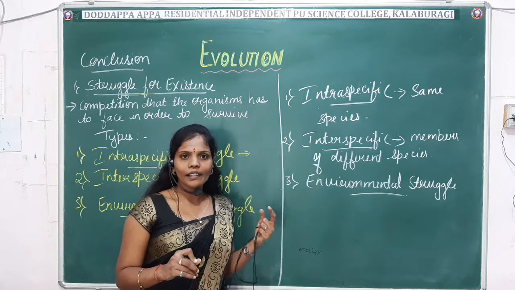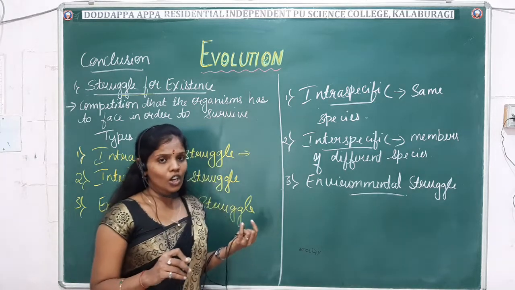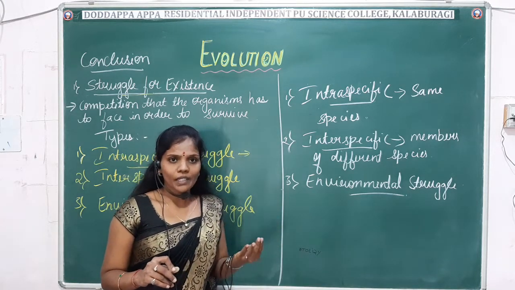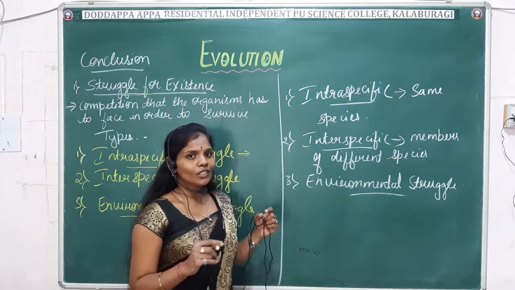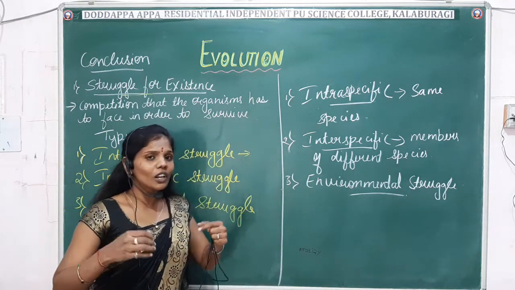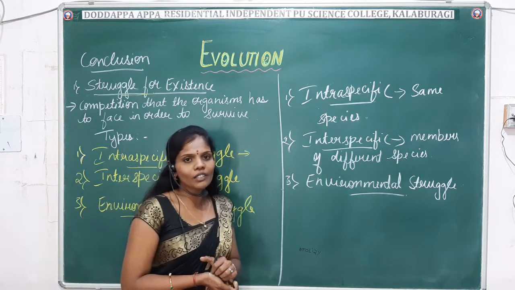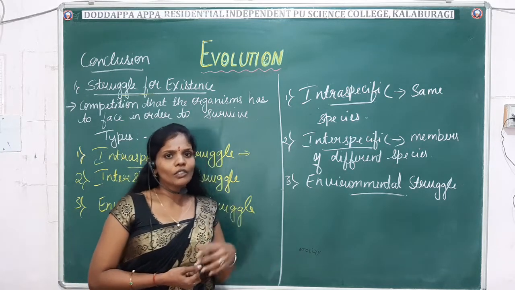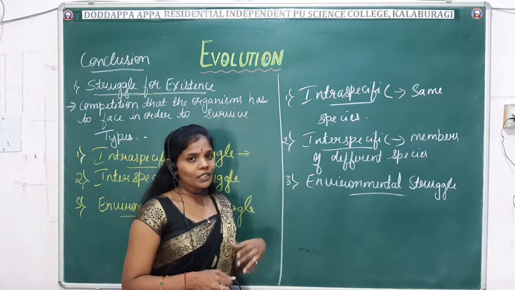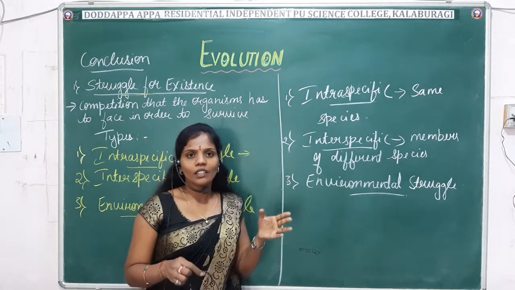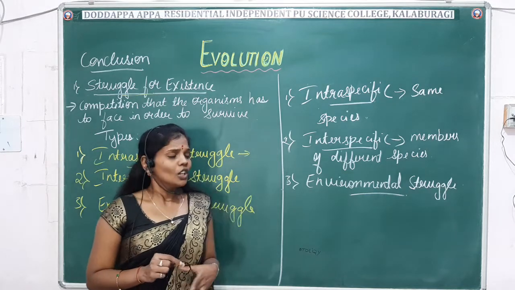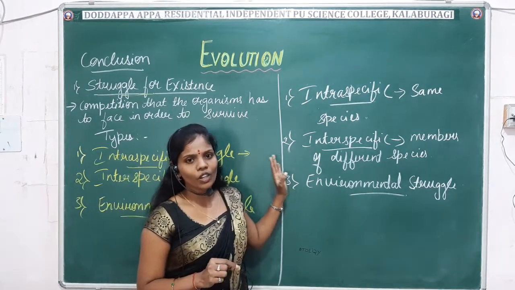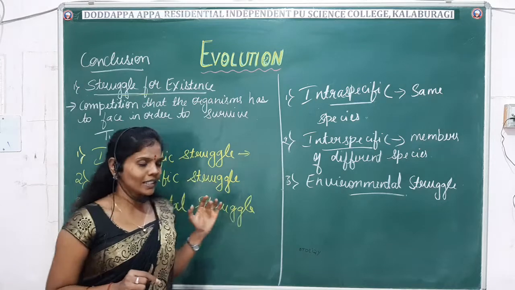For example, it may be rain, drought, floods, temperature. All these things also contribute a lot to existence, right? For our existence we need to have all favorable conditions. Even temperature counts a lot. If the temperature is very high, it creates difficulty for the existence of life, right? So these are some of the struggles that organisms have to come across for their existence.